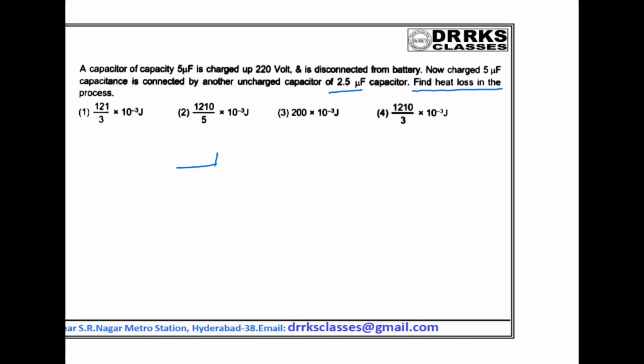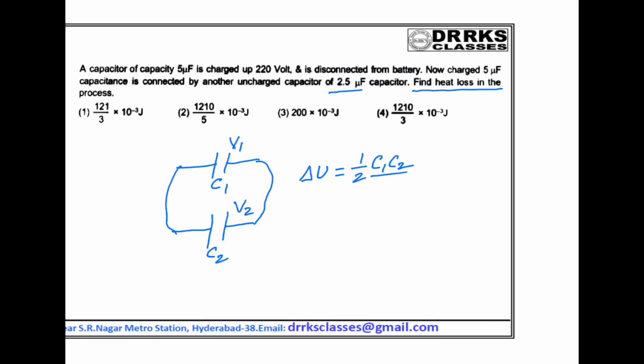We know that when two charged capacitors, C1 charged to voltage V1 and C2 charged to voltage V2, are connected, the loss of energy in the form of heat is half C1 C2 by C1 plus C2 into V1 minus V2 whole square. Here, since the second one is uncharged, V2 is equal to 0. Substitute the given values and you will get the answer.